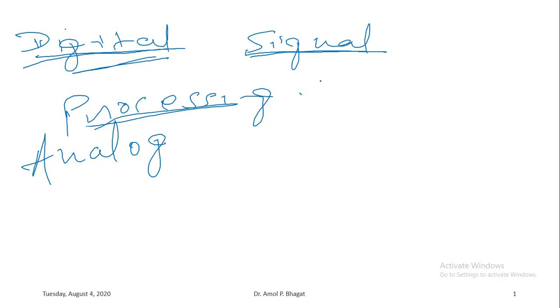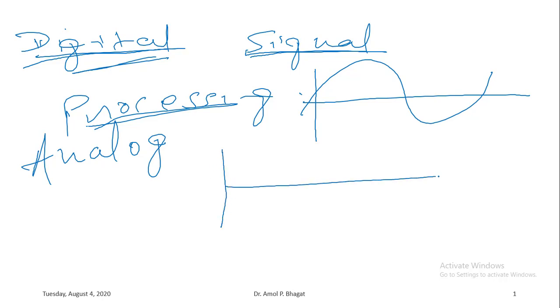So if I draw two different signals here, just for example, if I am drawing this sinusoidal waveform, and if I am drawing this another signal as this, so if I am representing in both these cases time on x-axis and amplitude on y-axis. Okay.